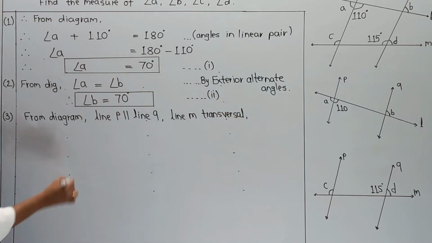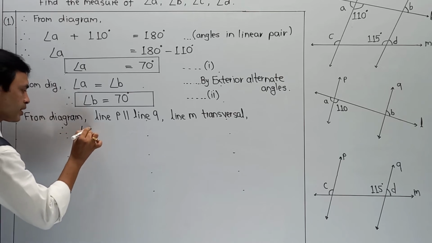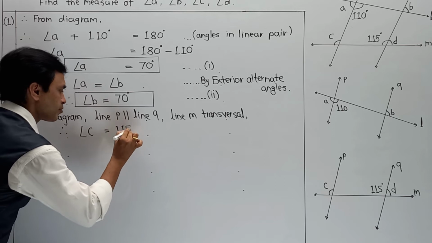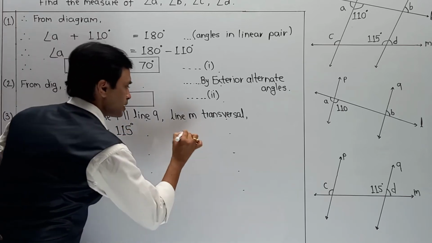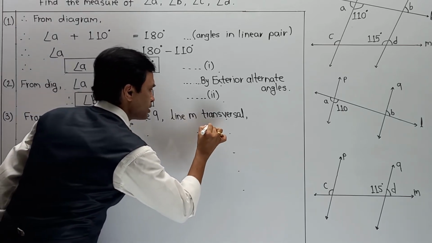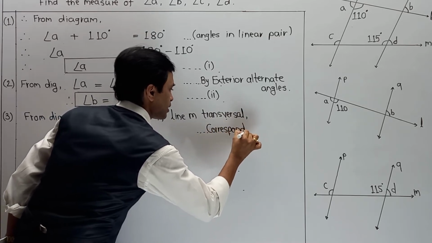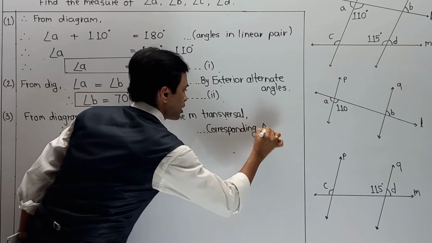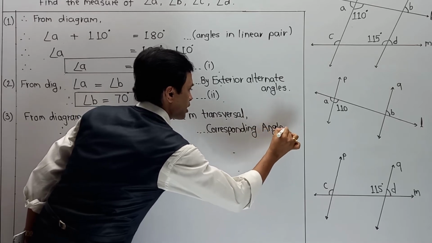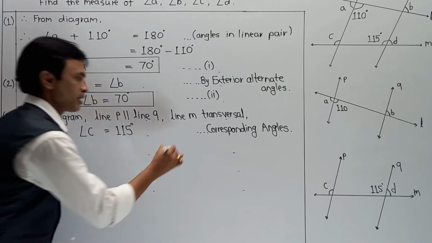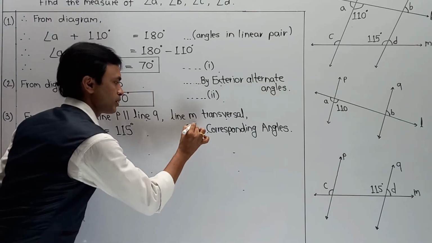Therefore, angle C is equal to 115 degrees. Angle C is equal to 115 degrees. And the reason is corresponding angles. Now you are able to get the third value, that is angle C. I am going to call it equation number 3 over here.